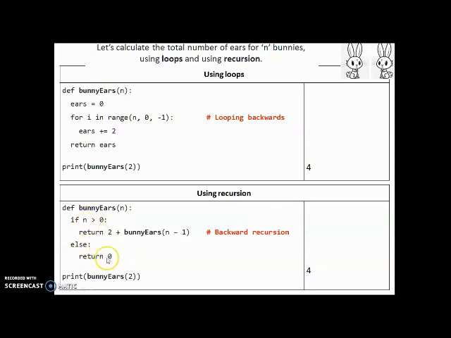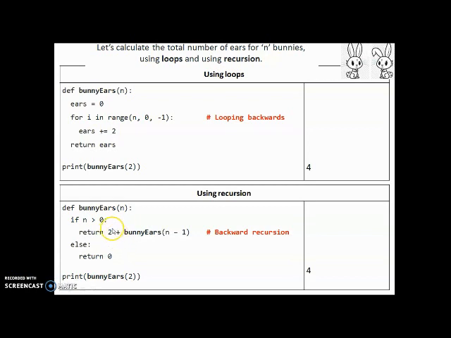So in this case, we are passing 2 as a parameter. We want to find how many years 2 bunnies have. This 2 gets passed to n. So n is now 2 here. Since 2 is greater than 0, it enters this condition. Now the second bunny, remember we are not going to talk about the first bunny, but we're going to start from the bigger problems and go down towards smaller problems. So we're going to start with the biggest case. The biggest number of bunnies here is 2.